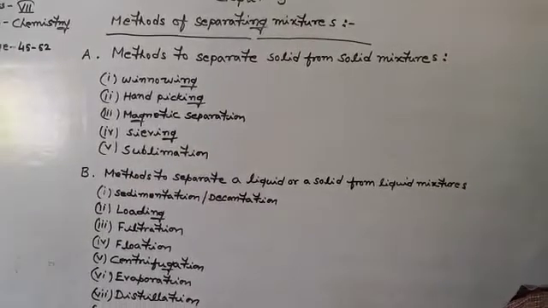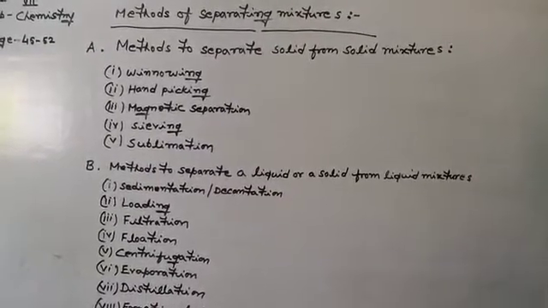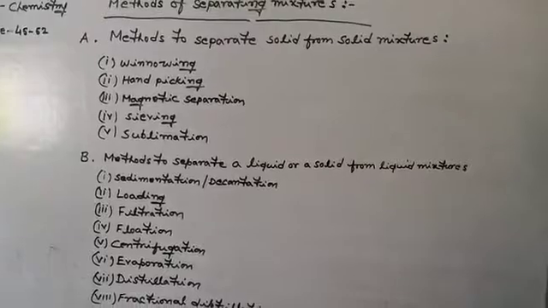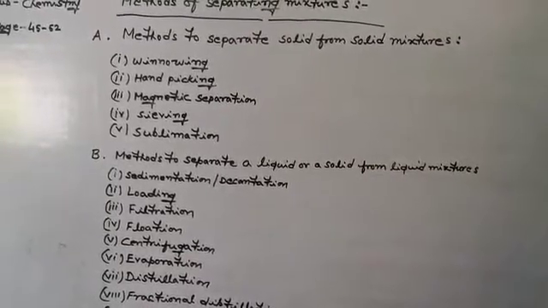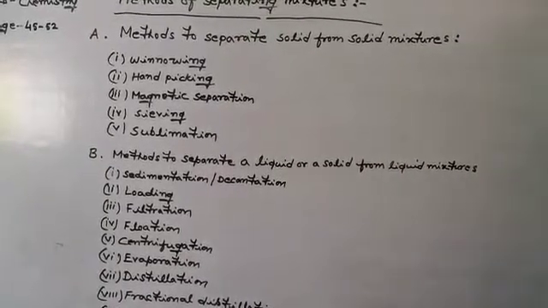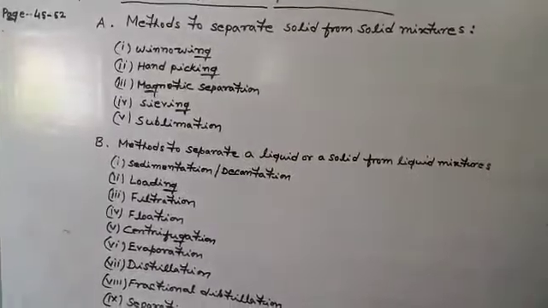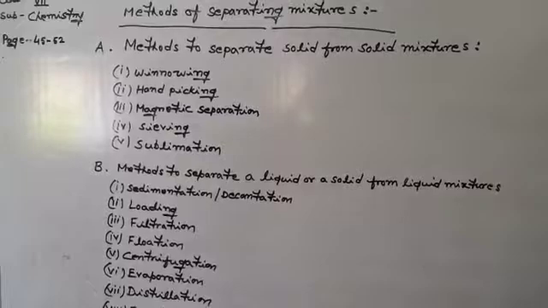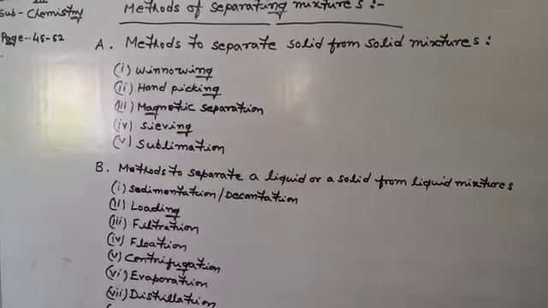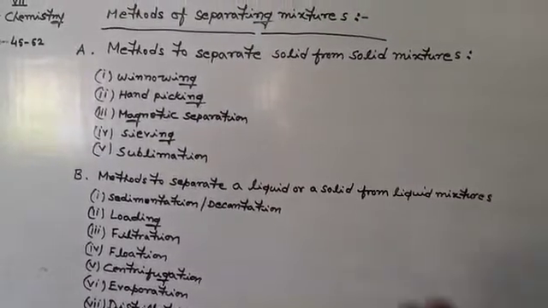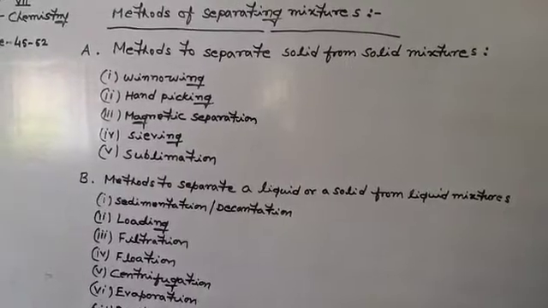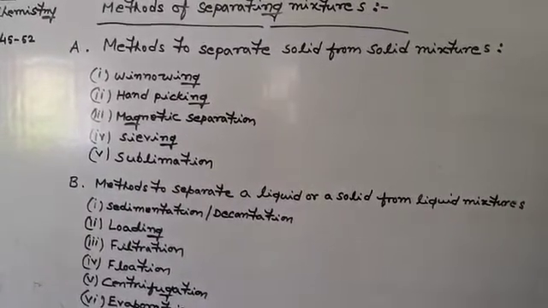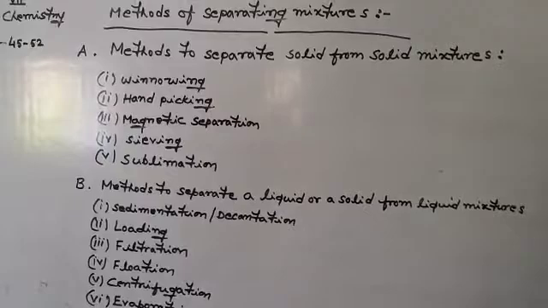Okay, in earlier classes we classified all the mixtures on the basis of their composition into homogeneous and heterogeneous, but mixtures can also be classified on the basis of the nature of the components of the mixture, or the physical form of the components, and on the basis of that we can divide the methods of separating mixtures into two categories.